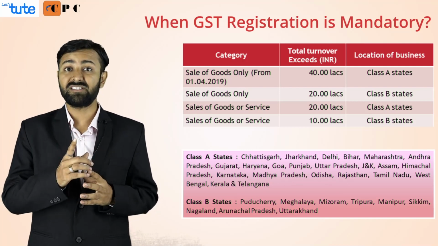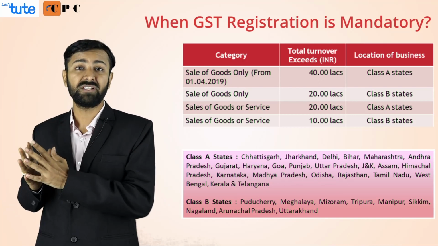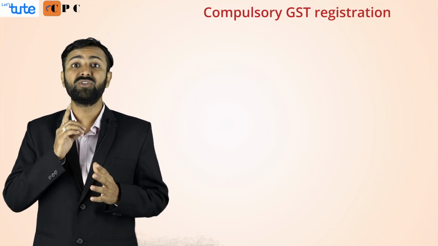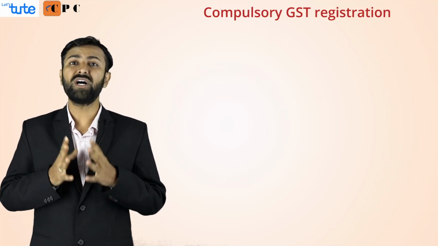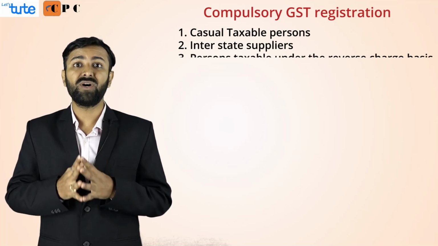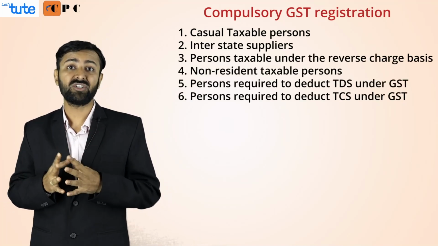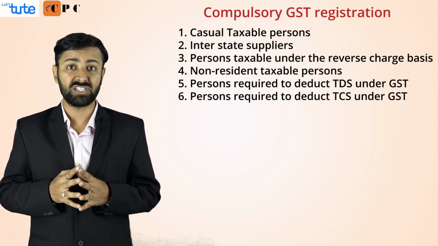Now, compulsory registration has already been explained, where the turnover limit and the location of the state is very important. But in the following criteria, you need to take compulsory registration even if your turnover is 1 rupee. Who are those persons and what are the scenarios? Let us understand. If you are a casual taxable person, or if you are liable to pay tax under reverse charge, or if you are a TDS or TCS deductor, you need to take compulsory registration under GST.